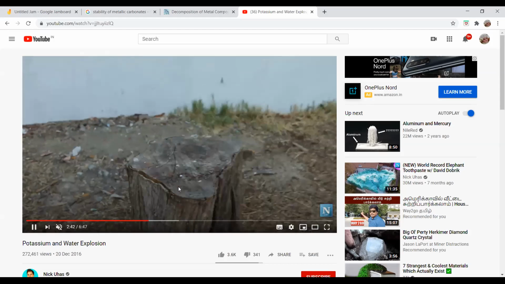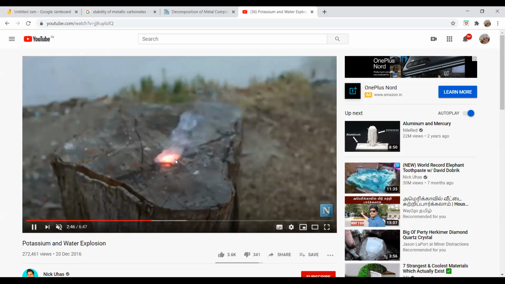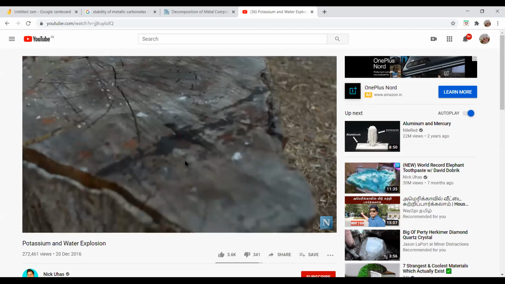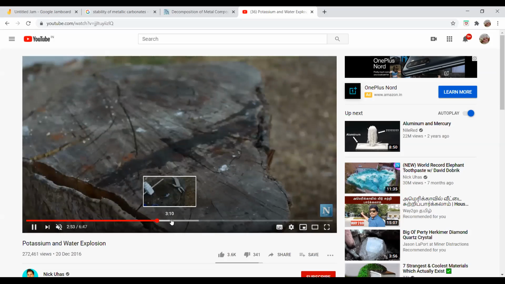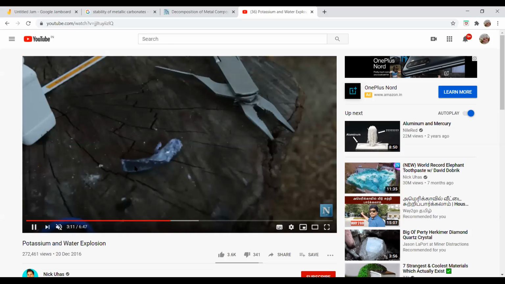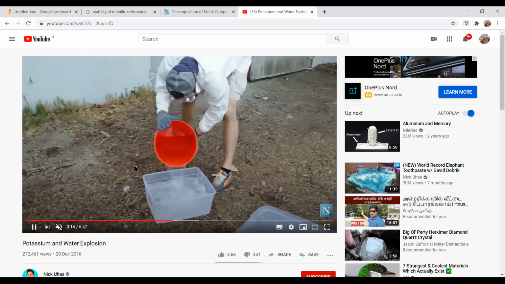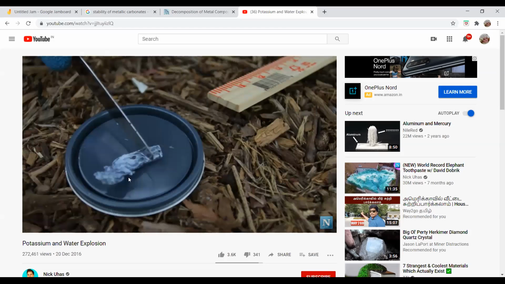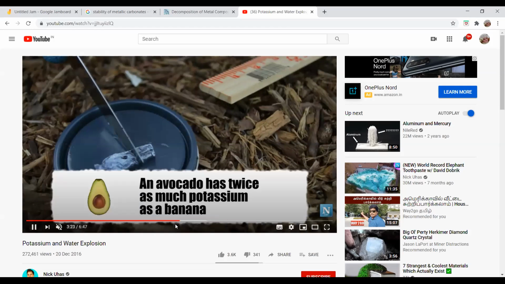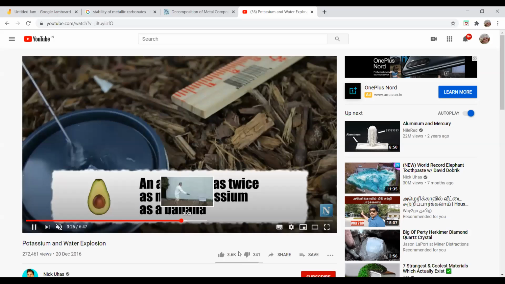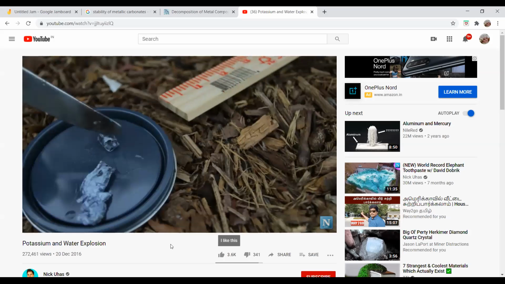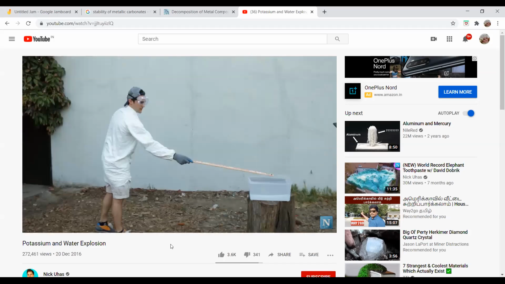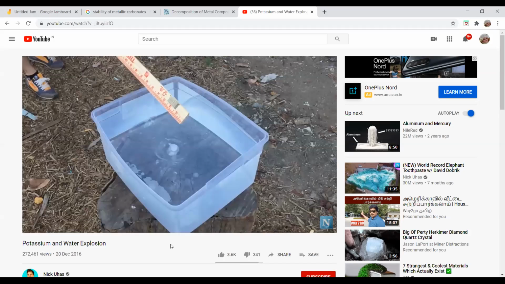See how they react with air. He just kept it in the atmosphere. It started reacting with air. When he added water, it started catching fire. Very little amount of water, it caught fire. Now he has taken a bigger piece. Now he has a bowl of water. See, he is able to cut it with a knife. Now see what happens.